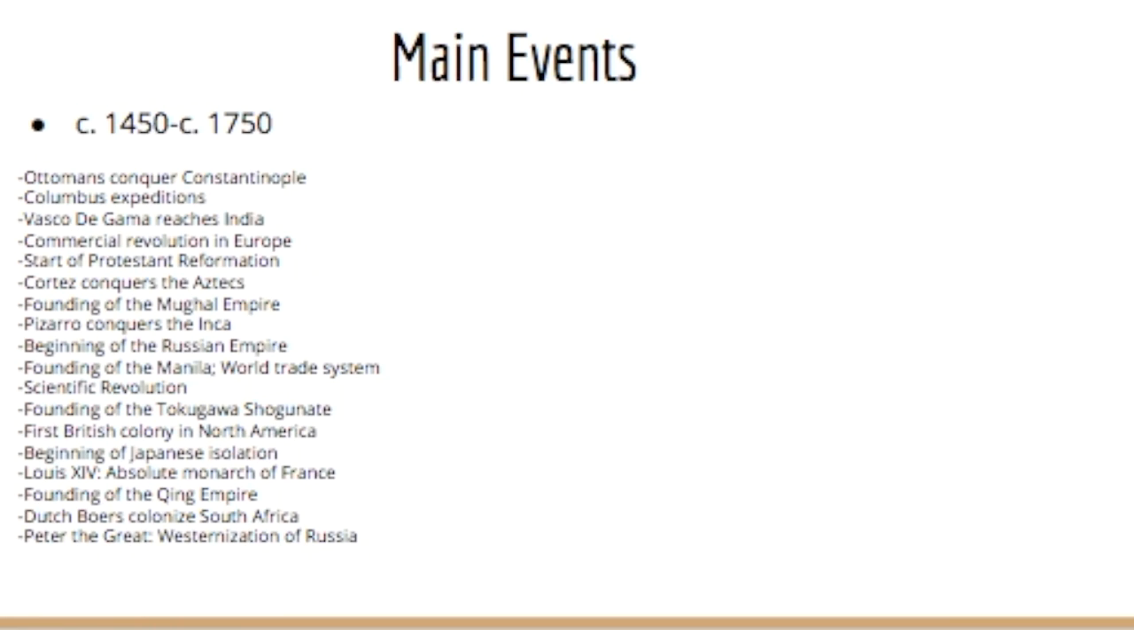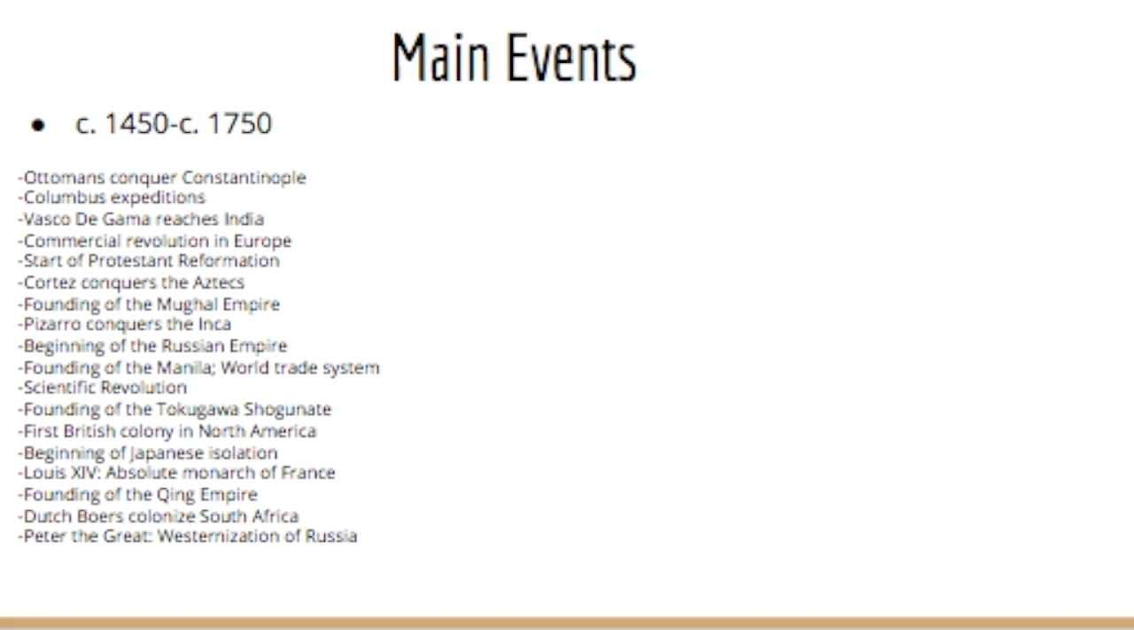From 1450 to 1750, the main events were that the Ottomans conquered Constantinople, Columbus begins his expeditions, Vasco da Gama reaches India, commercial revolution in Europe, start of Protestant Reformation, Cortez conquers the Aztecs, founding of the Mughal Empire, Pizarro conquers the Inca, beginning of the Russian Empire, founding of the Manila World Trade System, scientific revolution, founding